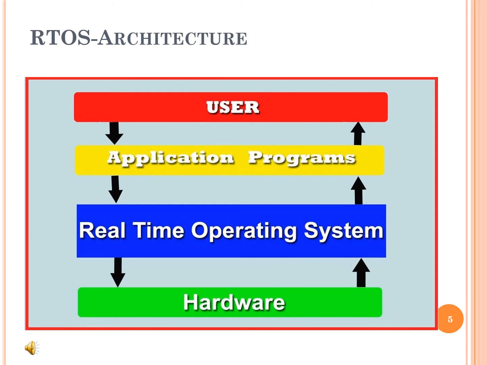Real-time operating systems are those systems in which the correctness of the system depends not only on the logical result of computation but also on the time at which the results are produced. So RTOS is an operating system that supports real-time applications by providing the correct result within the deadline required.